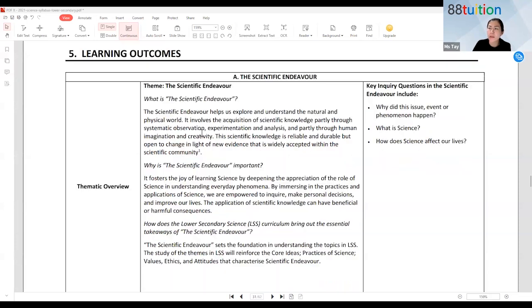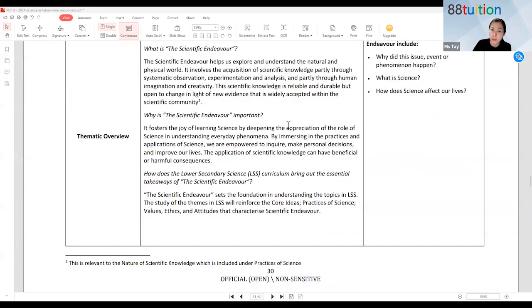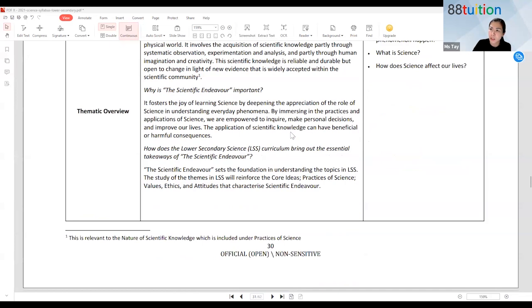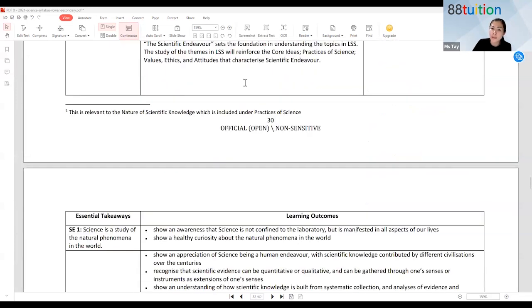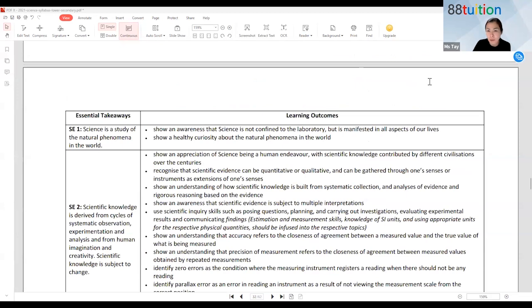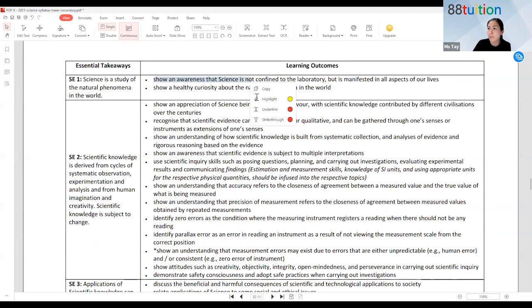So when you learn this chapter, sometimes you might be a little bit confused. What are they actually teaching? Okay, so what are they teaching? Show awareness that science is not confined to the lab, but is everywhere in our daily life. Even the things right now that we are using, the chair, the computer, is all related to science. Okay, so after that, what are you going to learn?